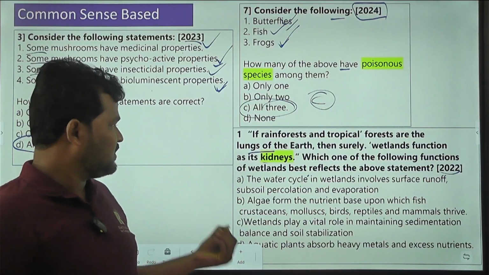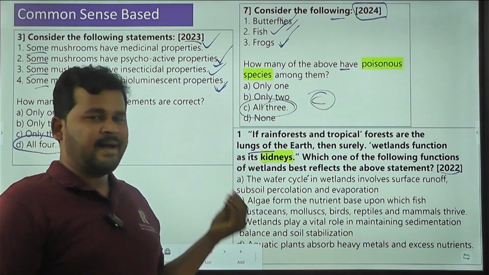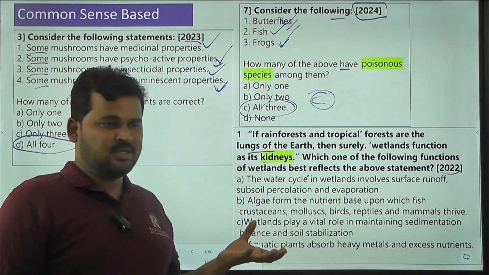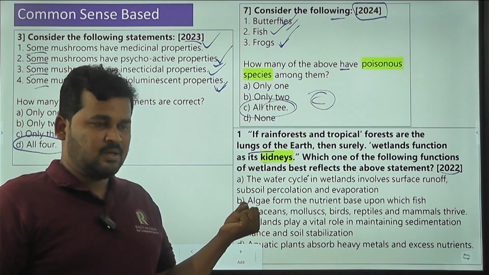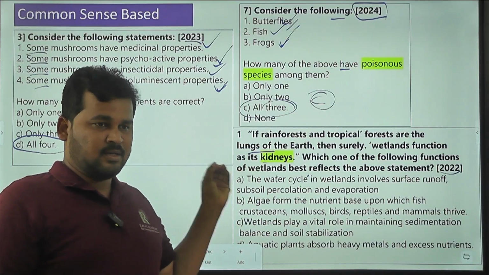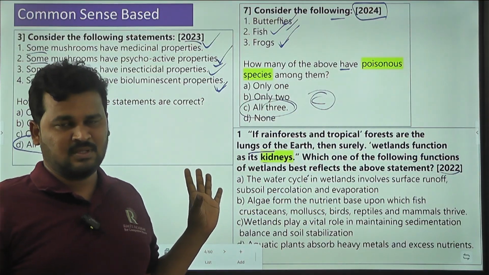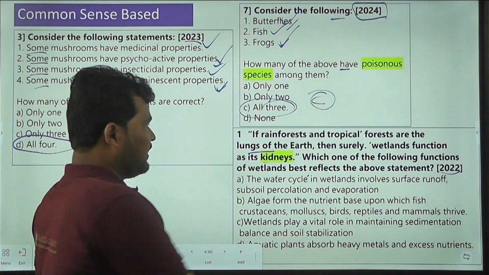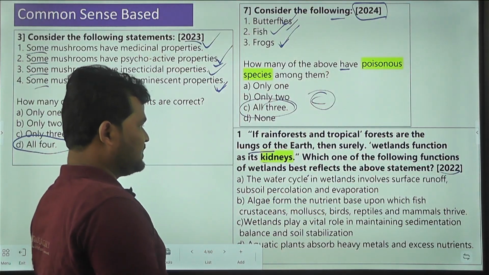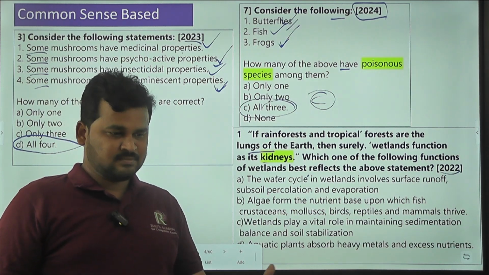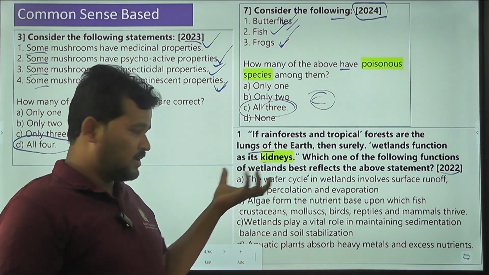Simply he is saying that rainforest and tropical forest are acting as lungs, meaning they are purifying. Lungs are the organs for respiration, purification. Clear. And wetlands function as the earth's kidneys.